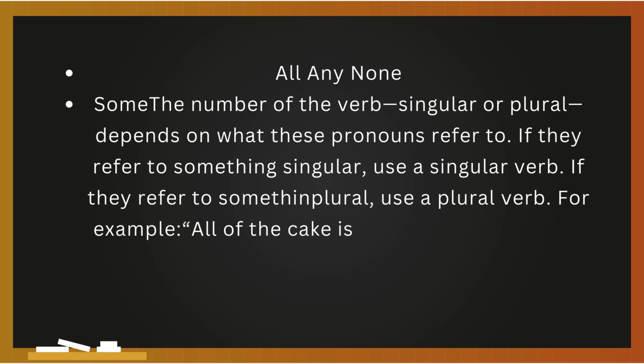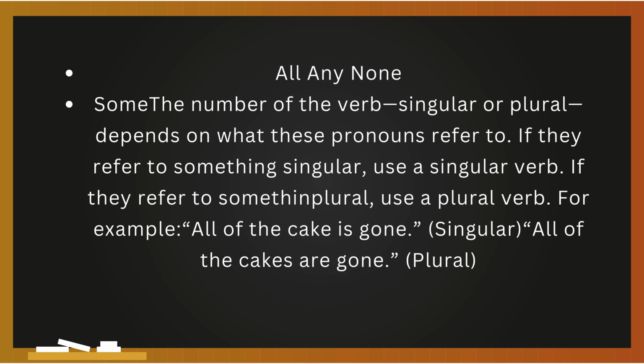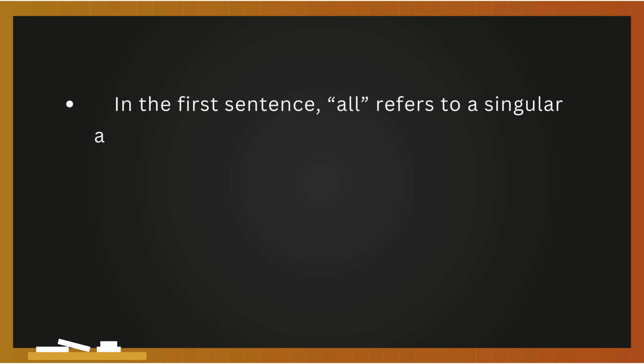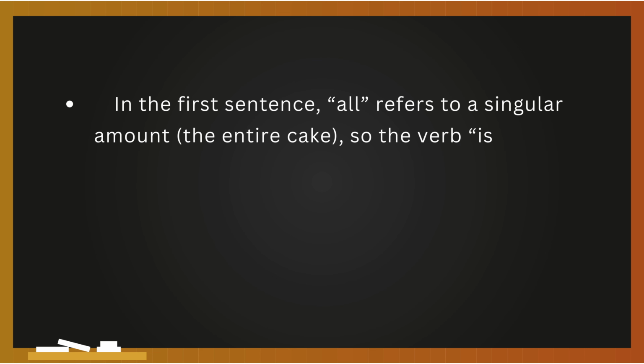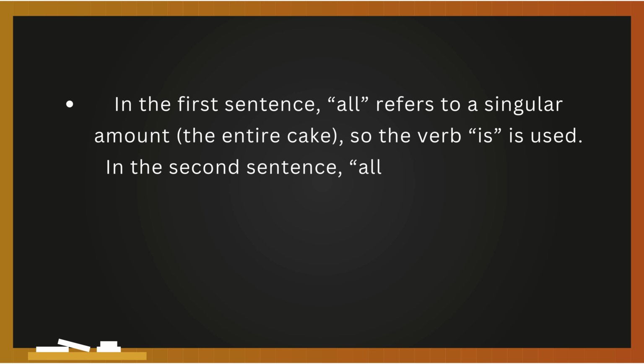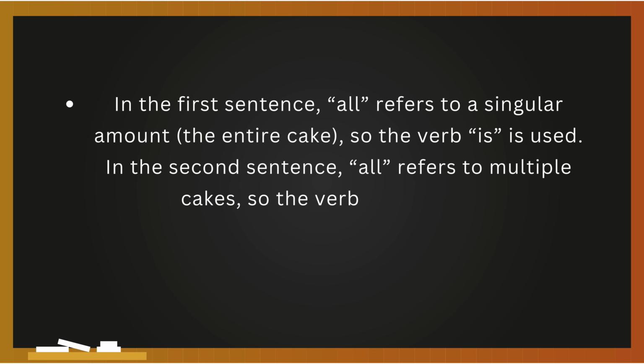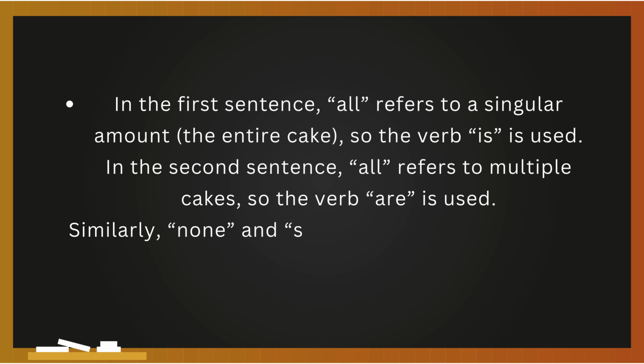For example, all of the cake is gone. Singular. All of the cakes are gone. Plural. In the first sentence, all refers to a singular amount, the entire cake, so the verb is used. In the second sentence, all refers to multiple cakes, so the verb are is used.